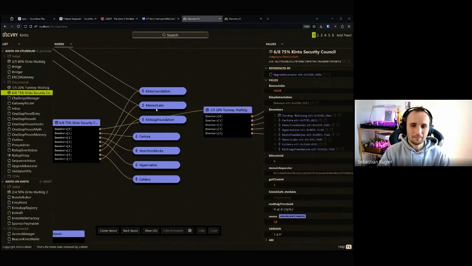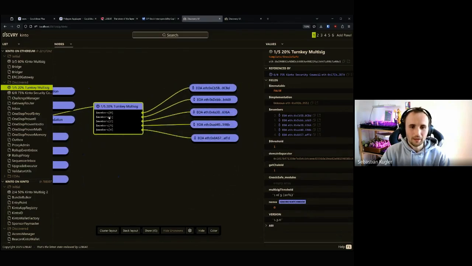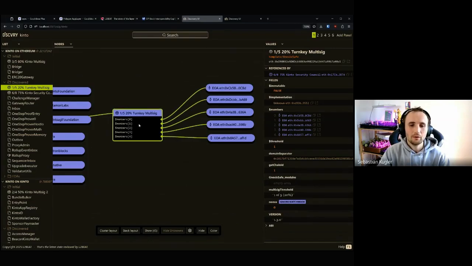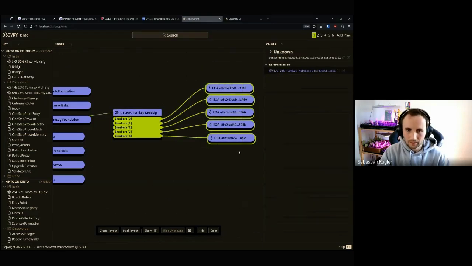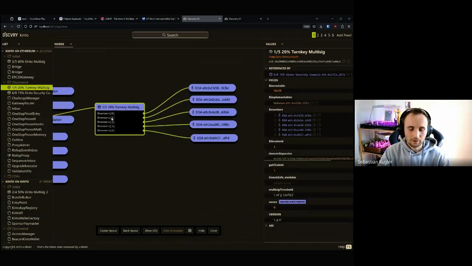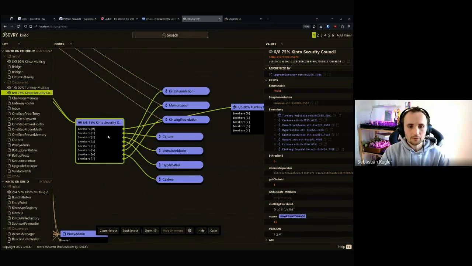No, this is correct. But for example, we can see here, this turnkey multisig, I'm very sure they are optimizing for liveness. So they want to be able to act very fast in their own organization. For example, they used 5 people in their organization, and they said if any one of them is able to sign a transaction, they should do it. So they put a 1 out of 5 threshold. But this is not the only thing. Security councils, so very specialized multisigs that are made for rollup upgrades, they need to do very specific things.